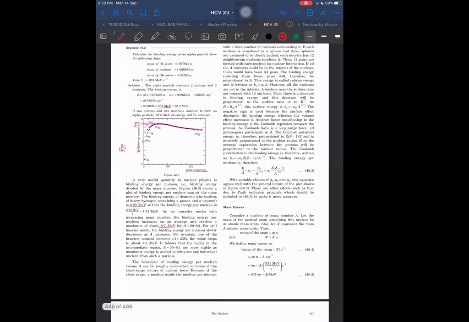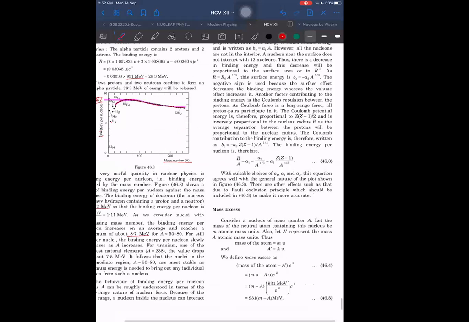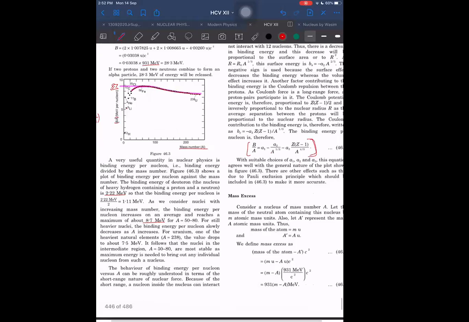There's a formula also for binding energy per nucleon. It is an approximate formula, not an exact formula. And we can justify why this formula is there. I will give you the reason for that.